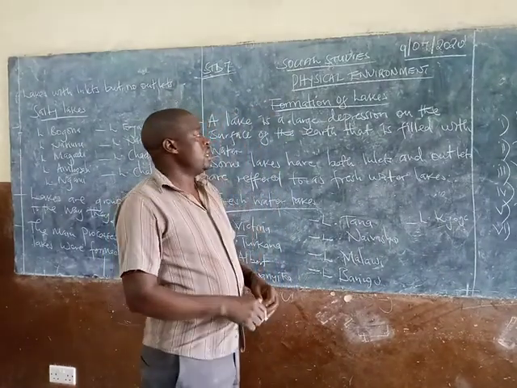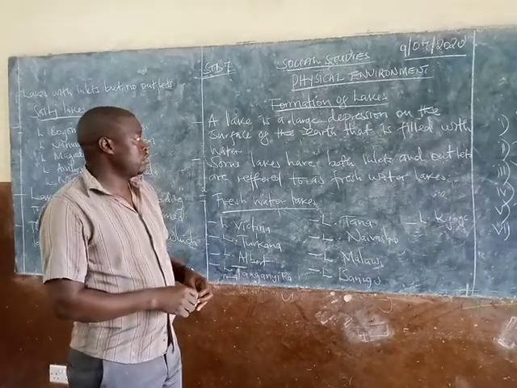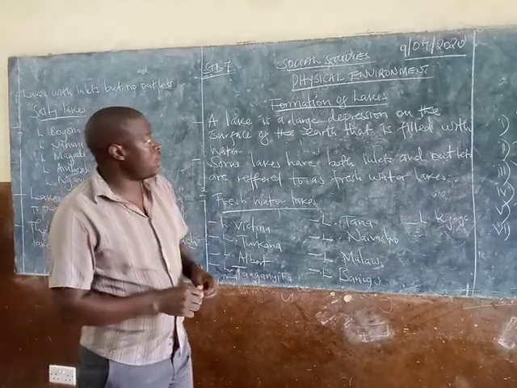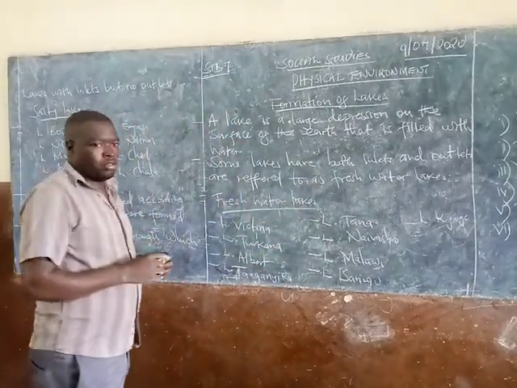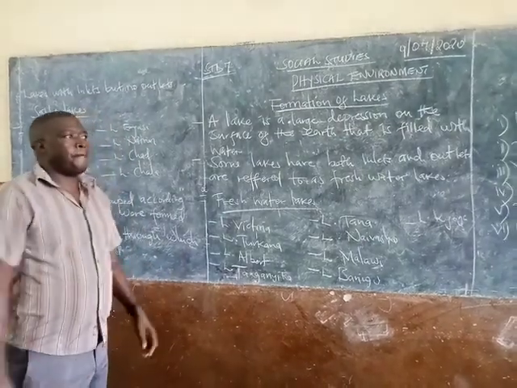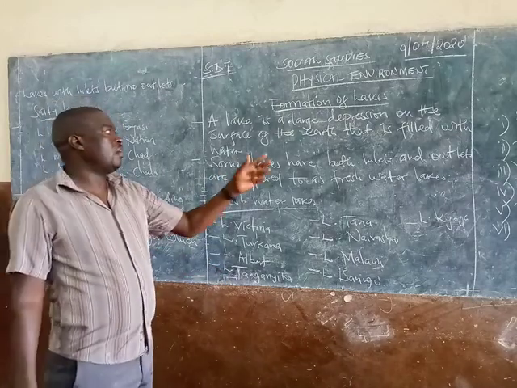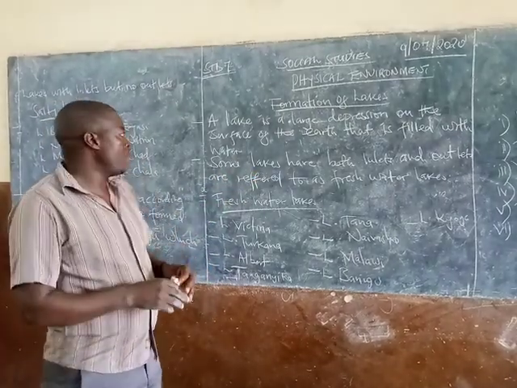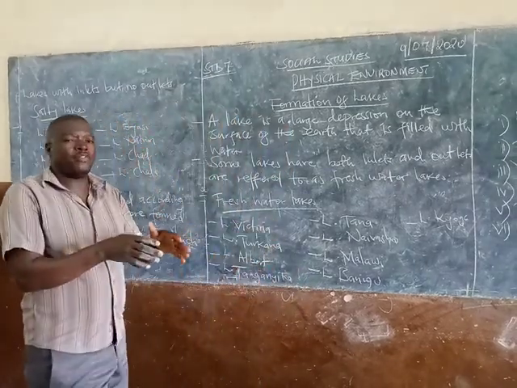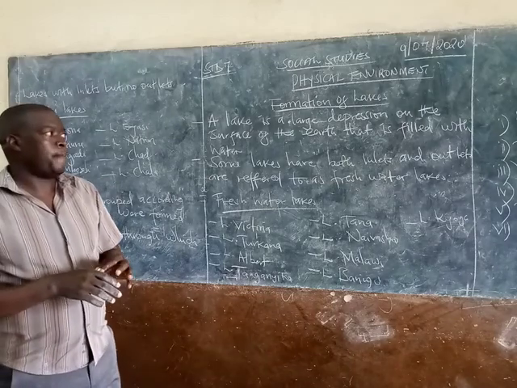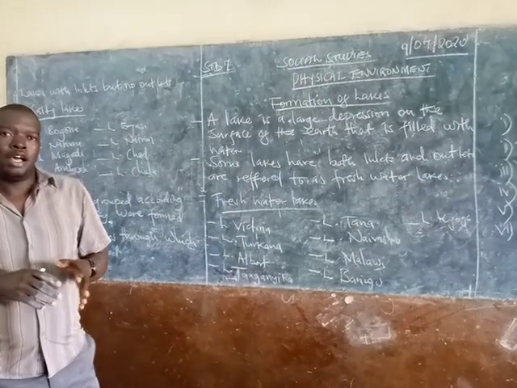In the last lesson we were talking about the physical features in Africa. So today we are going to discuss the formation of lakes. Now, let us define what a lake is. A lake is a large depression on the surface of the earth that is filled with water. So any depression on the surface of the earth that is filled with water, we can refer to as a lake.